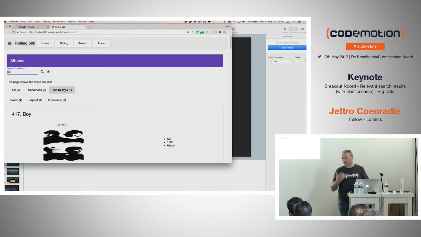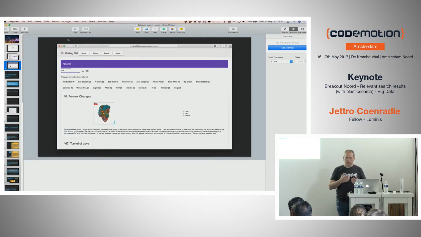Well, that's actually the reason why this talk is important, because this is what relevant results are all about. It's not only finding some documents, but it's also presenting documents that are relevant to the user of the system.